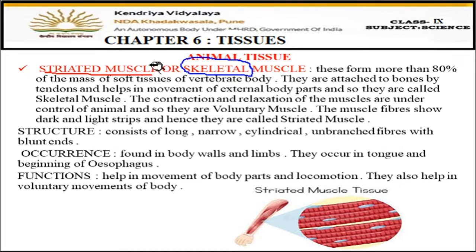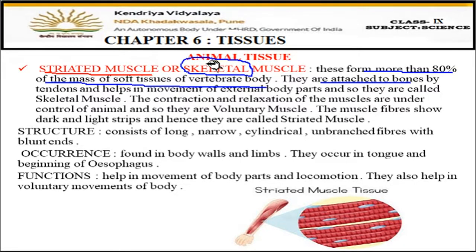Okay. So now these skeletal muscles or striated muscles, they form more than 80% of the mass of the soft tissues of vertebrate body. Means in our body 80% of the muscles which are present, they are striated muscles. Out of all the muscles which are present in the body, 80% are striated muscles, or you can say skeletal muscles. Now why the name skeletal is given here? Because they are attached to the bones. Fine, these muscles are found attached with the bones. That's why the name is called skeletal muscles.